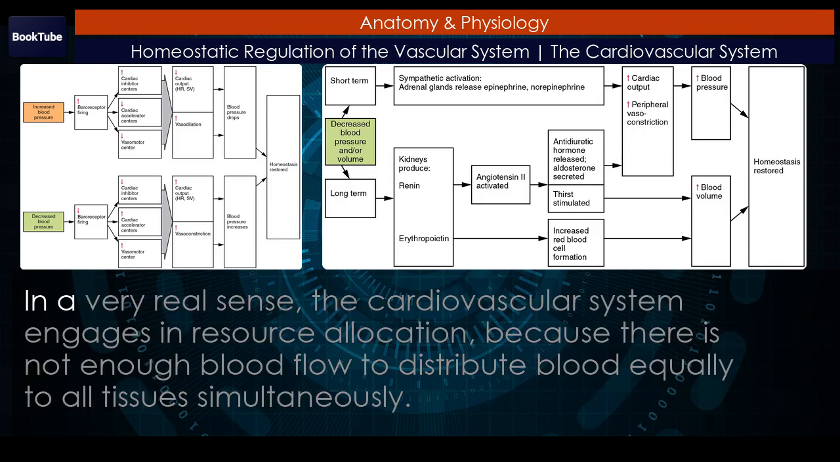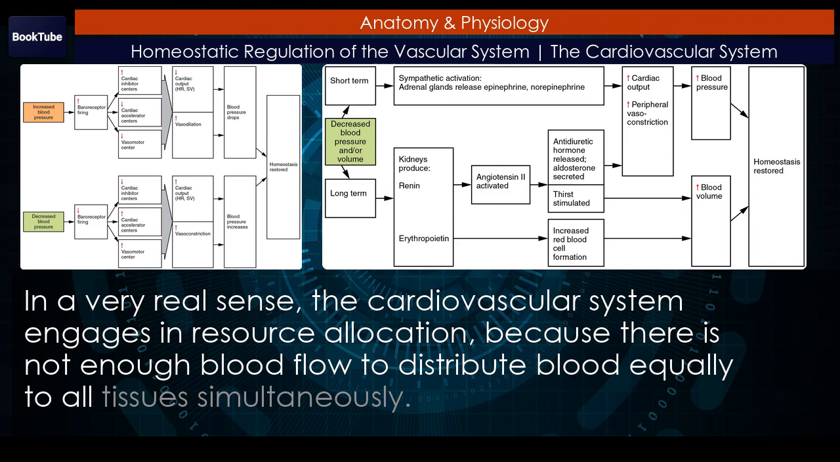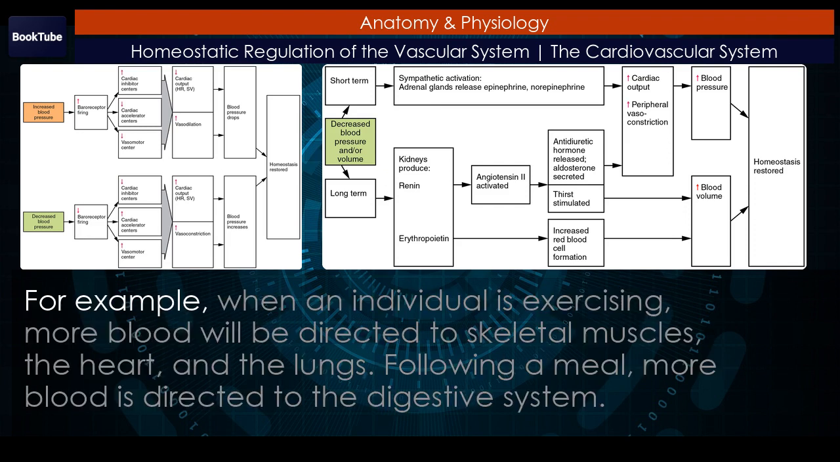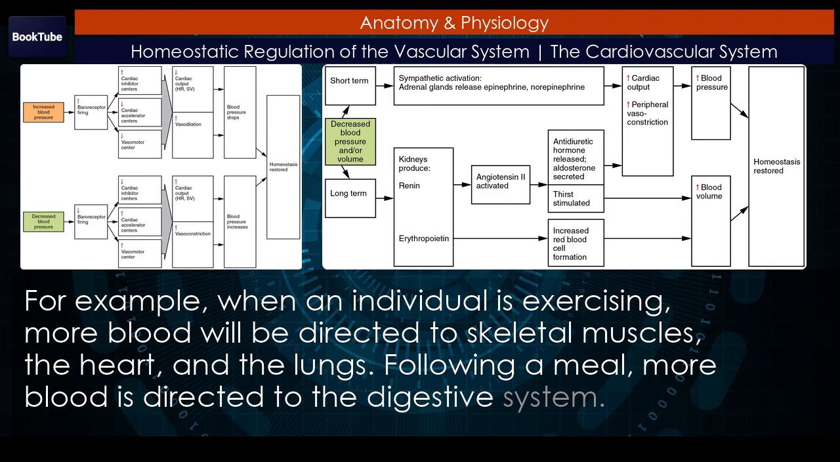In a very real sense, the cardiovascular system engages in resource allocation, because there is not enough blood flow to distribute blood equally to all tissues simultaneously. For example, when an individual is exercising, more blood will be directed to skeletal muscles, the heart, and the lungs. Following a meal, more blood is directed to the digestive system.